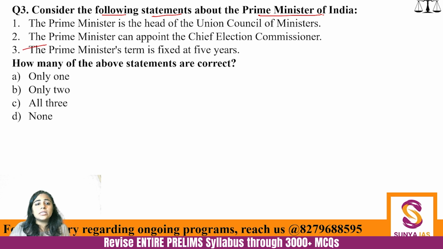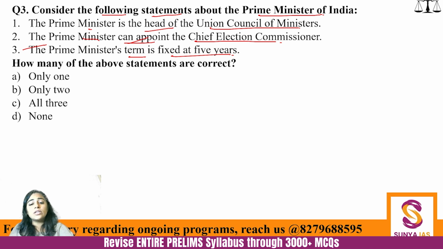The Prime Minister is the head of the Union Council of Ministers. The Prime Minister can appoint the Chief Election Commissioner, and the Prime Minister's term is fixed at 5 years. How many of the given statements are correct? One by one. First statement is absolutely correct. Council of Minister के head होते हैं, हम बात कर चुके हैं इस बारे में.